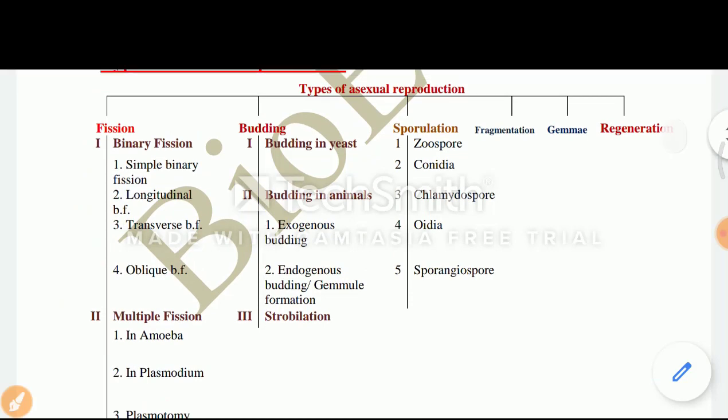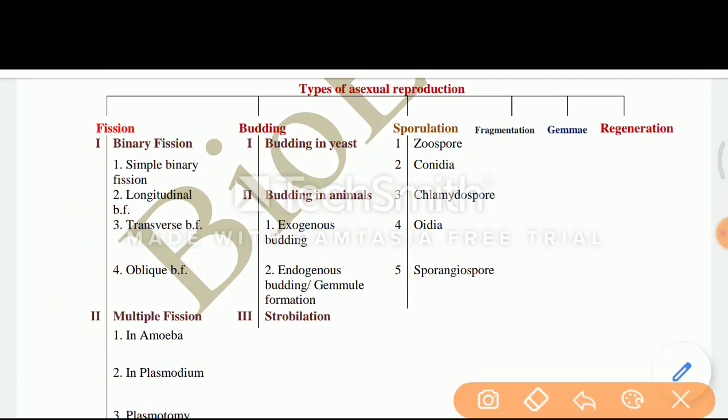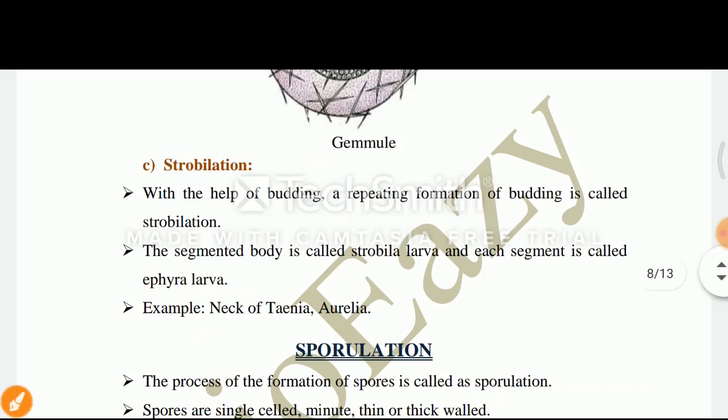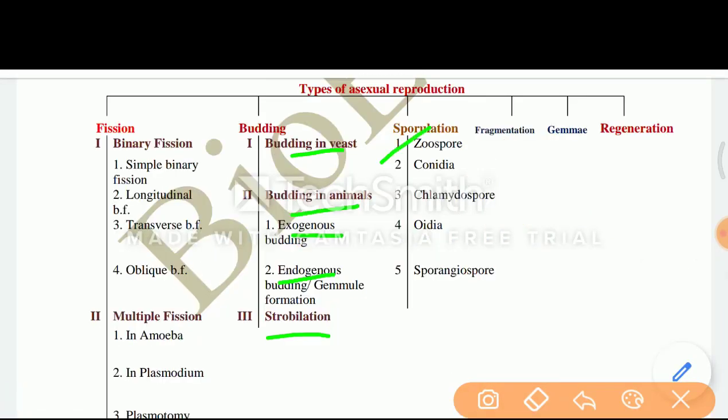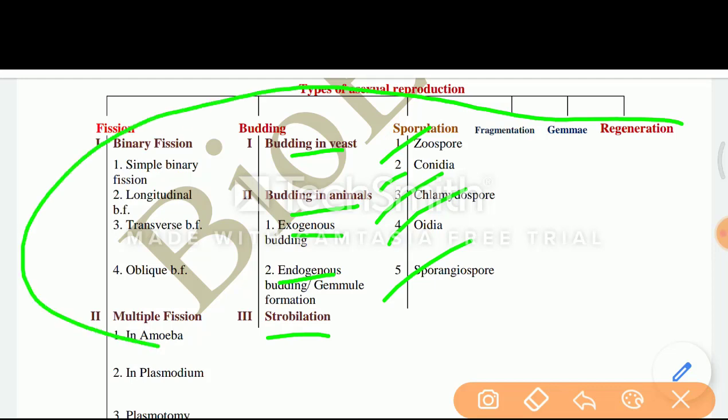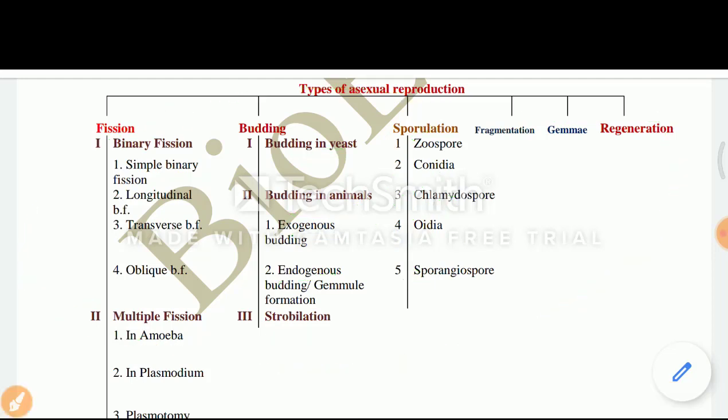Now next, budding is of 3 types, like budding in yeast, number 2 budding in animal. Now budding in animal is of 2 types, like exogenous budding, and number 2 is endogenous budding, and number 3 is strobilation, like zoospore, conidia, chlamydospore, oidia, and number 5 is sporangiospore. So this is the complete map of types of asexual reproduction.